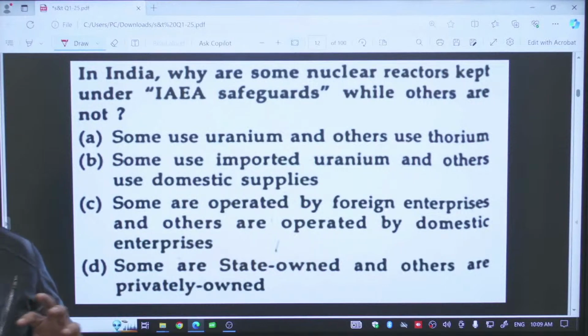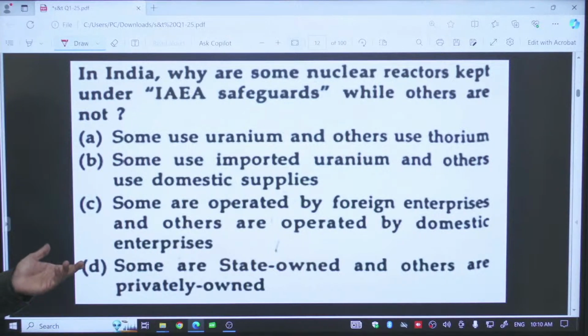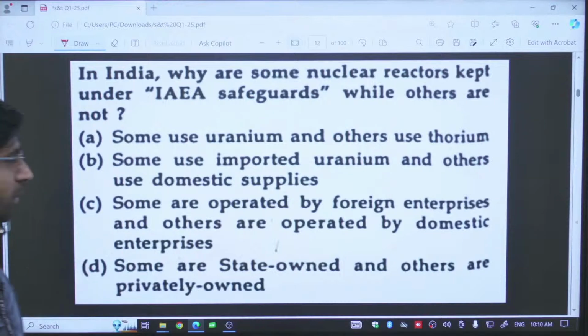Now, with this background, let us look at the given statements. Some use uranium, others use thorium. This is illogical. Thorium is not used as a fuel till now. Some use imported uranium and others use domestic supplies. This will be the right answer.